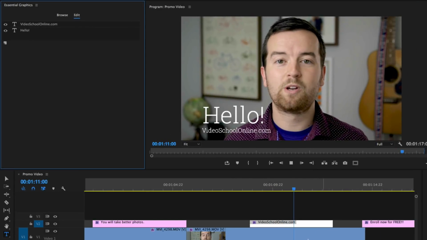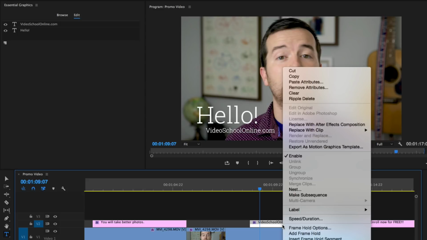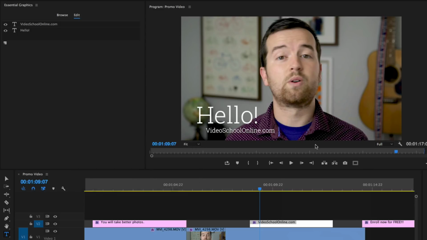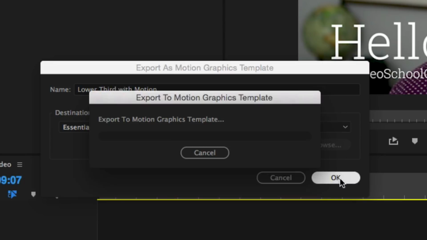What if I want to use this sort of as a template? What I can do is right-click this text layer right here, click Export as Motion Graphics Template, and just save it. We want to change the name to, say, Lower Third with Motion. We want to save it in our Essential Graphics folder so that it appears in this panel. Click OK.